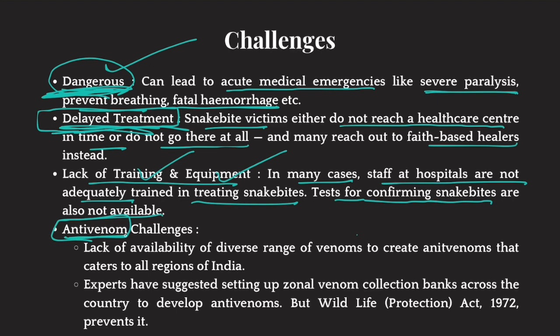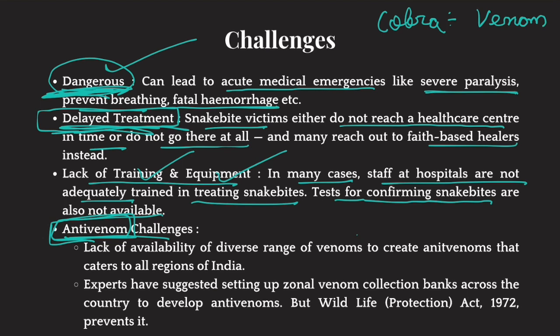Okay. Now, the problem with anti-venom is that in India, different snakes have different types of bites. The venom of these different snakes have different biochemical compositions, right? Now, to develop an anti-venom, you need to have access to the venom of that snake. So let's suppose we are talking about the Indian cobra. Indian cobra's venom has a particular biochemical composition. Okay. Now you need access to this venom.